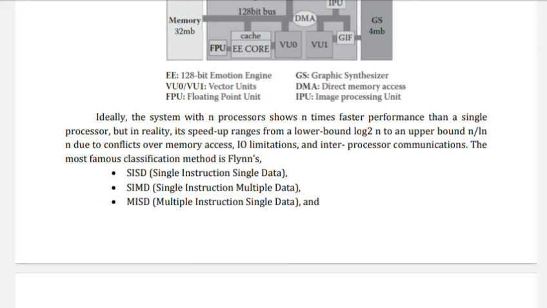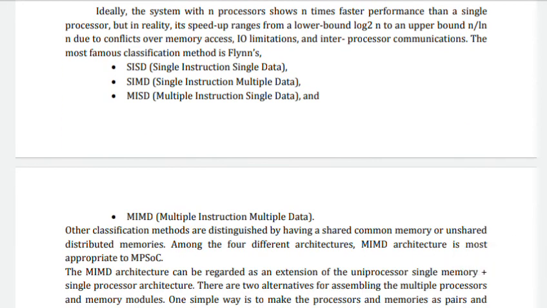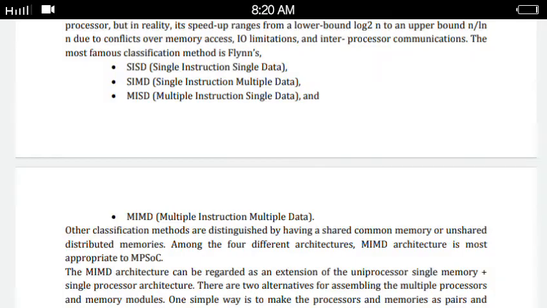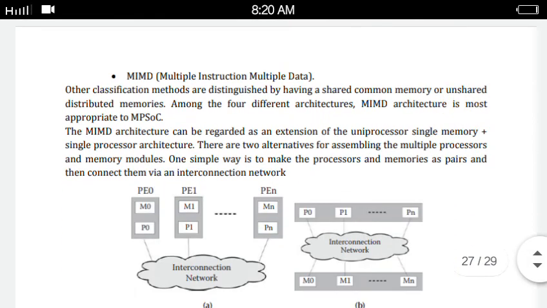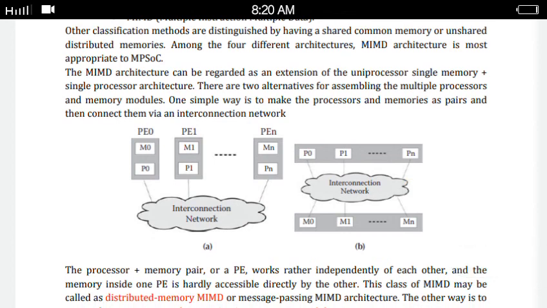The most famous classification method is Flynn's. It is classified into four: SISD, single instruction single data; SIMD, single instruction multiple data; MISD, multiple instruction single data; and MIMD, that is multiple instruction multiple data. The other classification methods are distinguished by having a shared communication memory and unshared distributed memory.